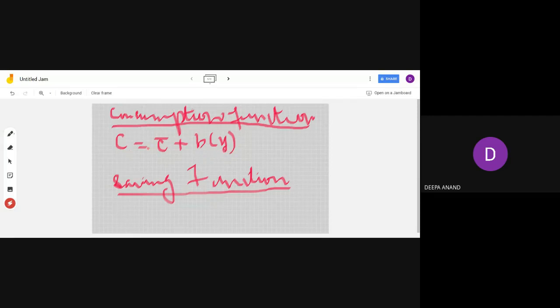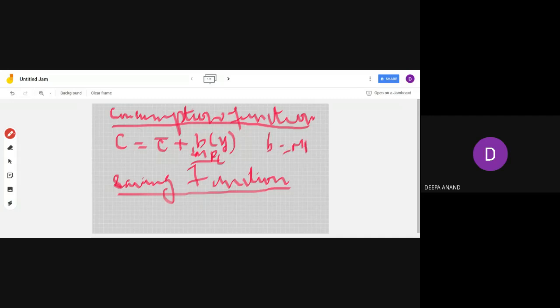So C is equal to C bar plus B into Y here. I'm not going into revising it again. C bar is autonomous consumption and B here is, what is B? MPC. Very good. B denotes MPC. What is MPC? How much of the changed income you spend for consumption? B is equal to MPC.